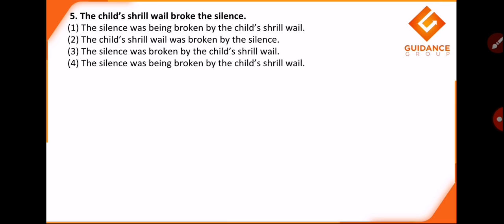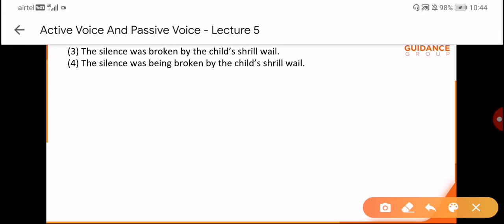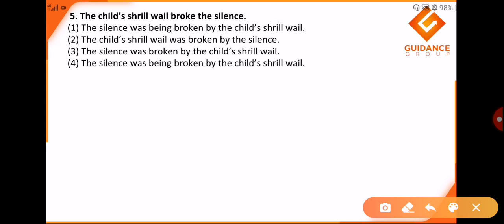The child's shrill wail broke the silence. Now the silence is our object, and when we change the voice, our object becomes the subject. The silence was being broken. Now here they have used "being", but nowhere in my sentence can I see an ing form, hence I would say first is not the right answer.